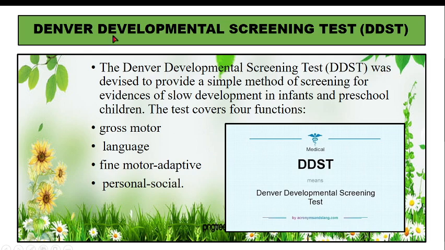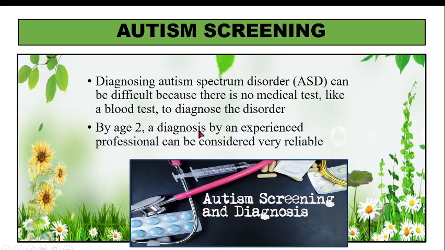Then we have the Denver developmental screening test. This is not done for all children, but we use it for those children who are having slow development, in infants and preschool children. There are 4 areas: gross motor, language, fine motor adaptive, and personal and social. These are the 4 different areas used for children who are having slow development. Now we have the Denver developmental screening test second edition. This is what we are using now.